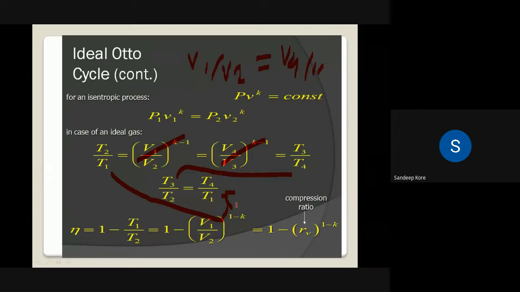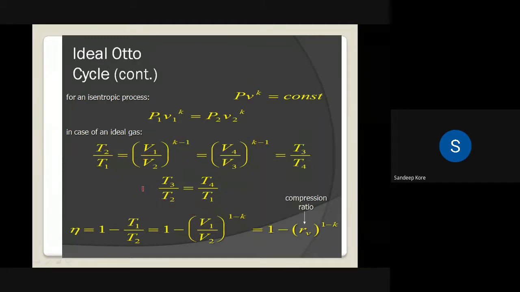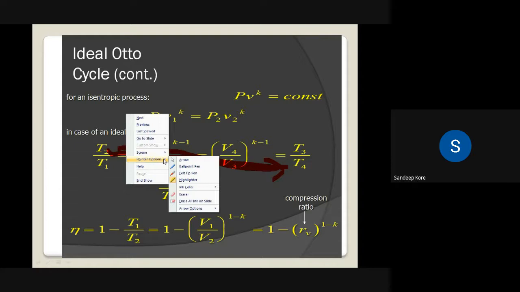Okay, so we can write T3 by T2 is equal to T4 by T1, moving T2 to the right hand side and T4 to the left hand side.